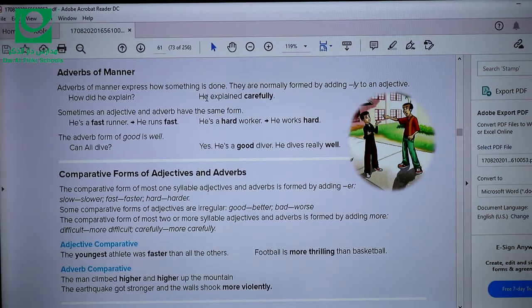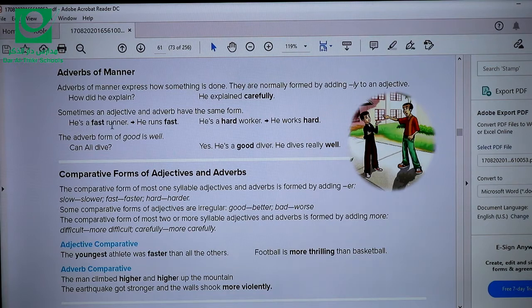How does he speak? He speaks fluently. So fluently is from fluent, which is an adjective. So again, an adverb is used to describe a verb or how something is done. And we usually change an adjective into an adverb by adding ly. But some adjectives have the same form when they are used as an adverb. For example, we don't change them.